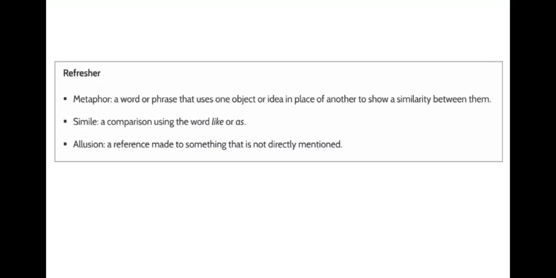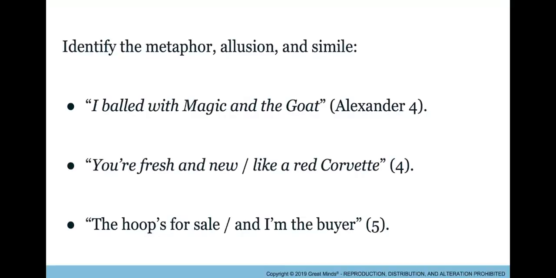Let's take a look at a couple examples of these. These are lines from the poem Josh Bell on pages 4 and 5 of The Crossover. You can find these as well on the paper you're working on. Our goal right now is to read all 3 of these quotes and figure out which is the metaphor, which is the allusion, and which is the simile. To do that, write an M by the metaphor, an S by the simile, and an A by the allusion. I'll read these sentences out loud, but then feel free to pause the video to write down your answers.